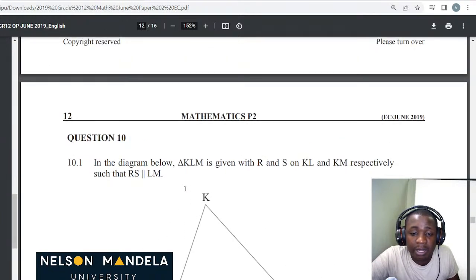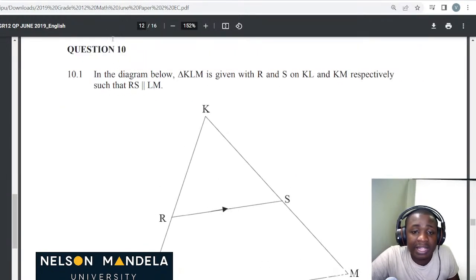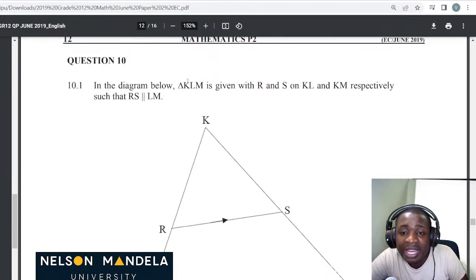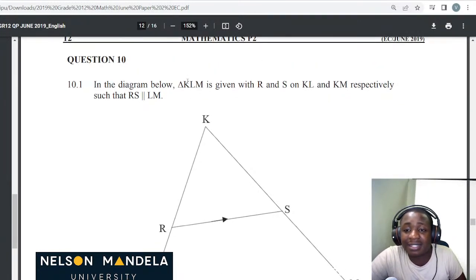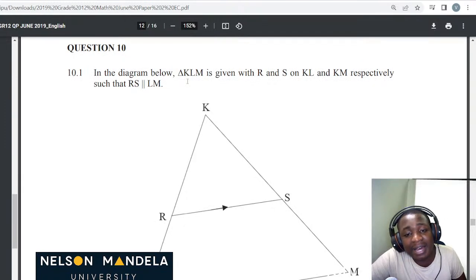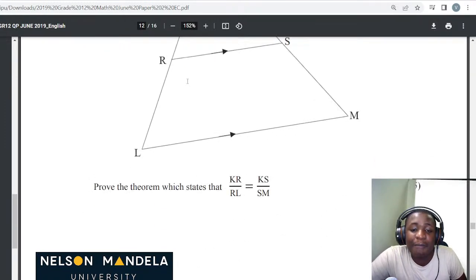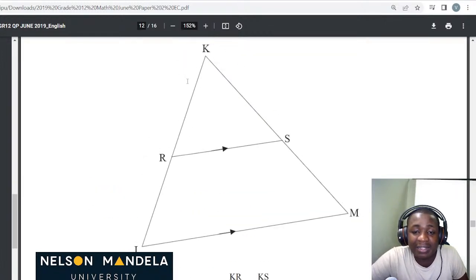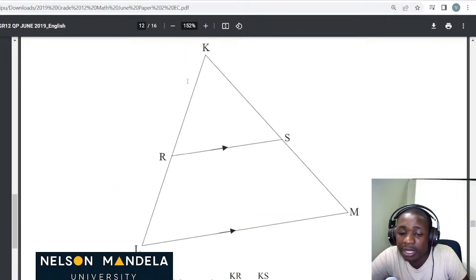I love them, but this one is for proof. In the diagram below, triangle KLM is given with R and S on KL and KM respectively, such that RS is parallel to LM. Prove the theorem which states that KR over RL is equal to KS over SM.